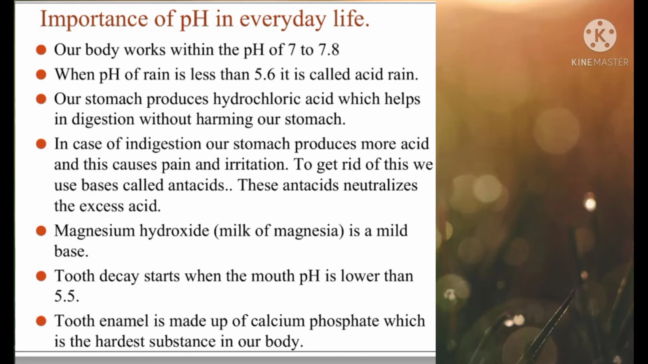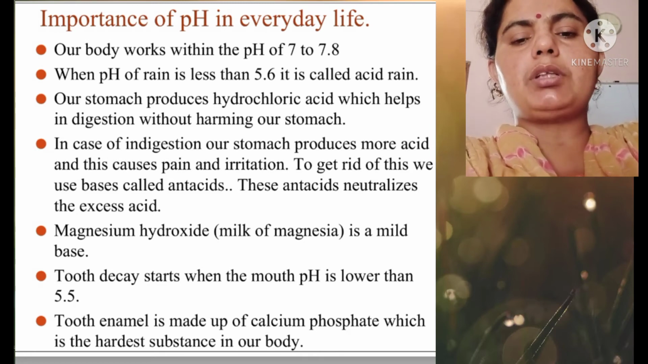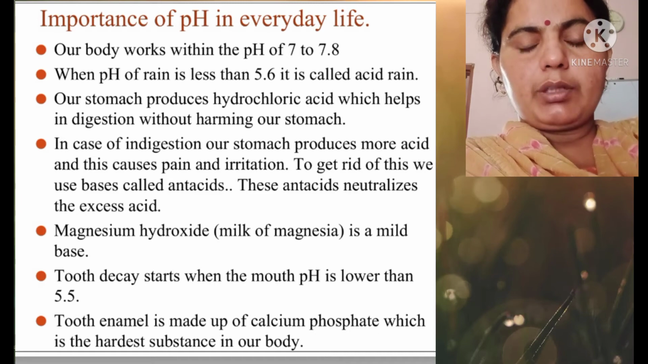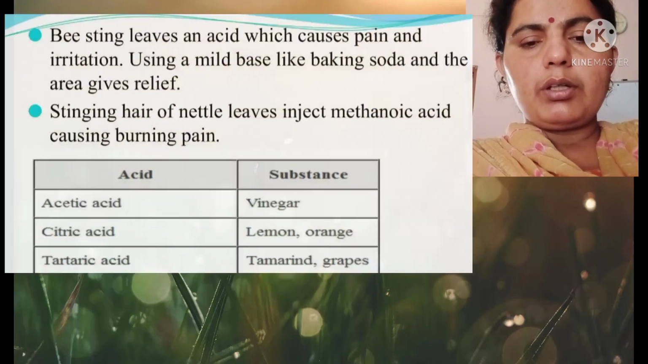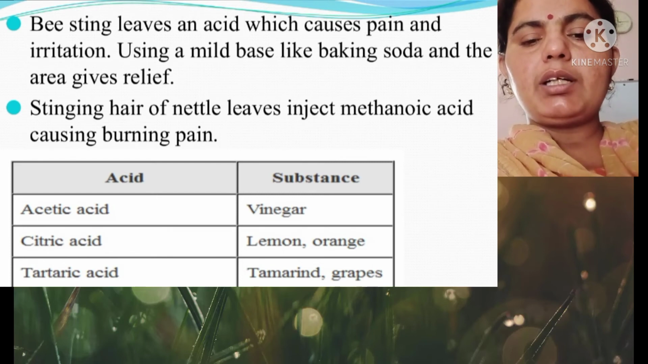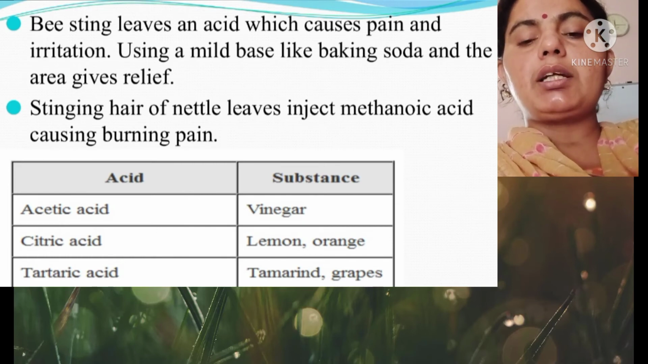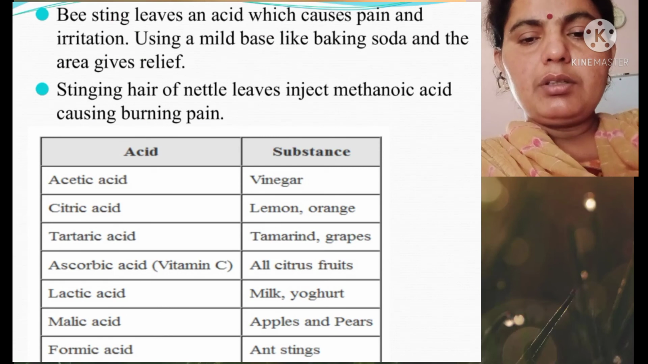Tooth decay starts when the mouth pH is lower than 5.5. Tooth enamel is made up of calcium phosphate, which is the hardest substance in our body. So that's the value of pH in our body. A bee sting leaves an acid which causes pain and irritation. Using a mild base like baking soda, we can get relief very easily. Stinging hair of nettle leaves injects methanoic acid, which causes burning in the skin. We get relief when we apply a base like baking soda, which is basic in nature.